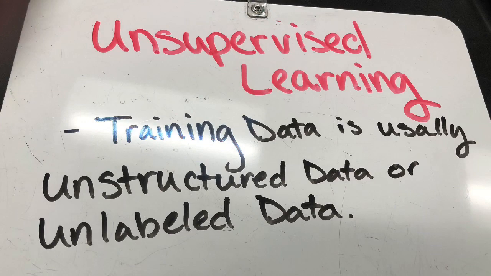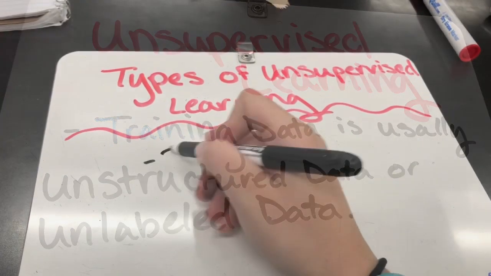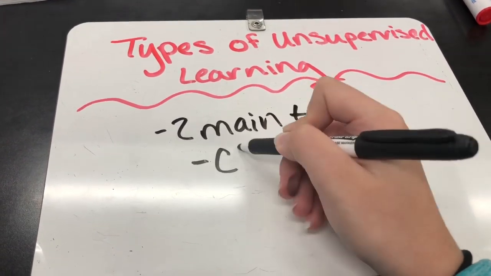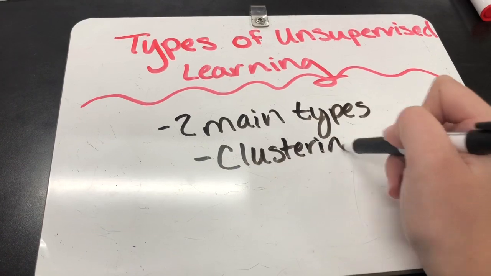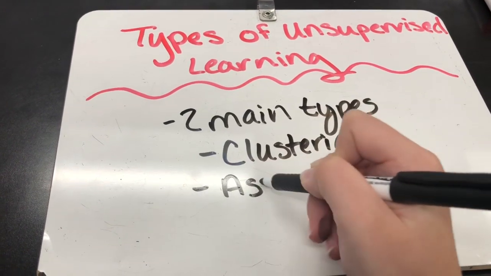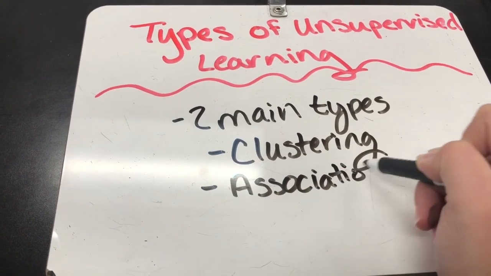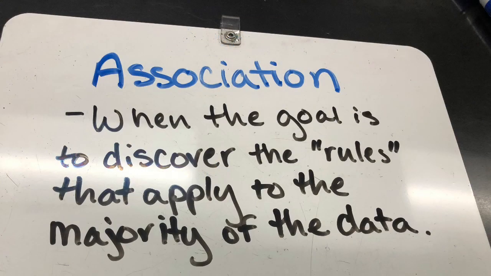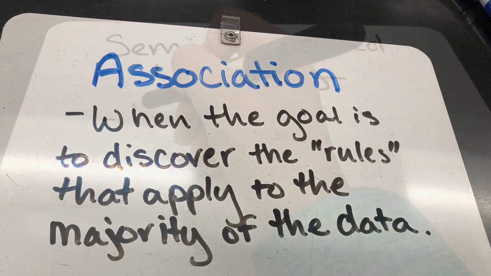Now let's talk about unsupervised learning. In unsupervised learning, the training data is usually unstructured or unlabeled data. There are 2 main types of unsupervised learning: clustering and association. In clustering, the goal is to group the data together based on similarities in the input data. In association, the goal is to discover the rules that apply to the majority of the data.